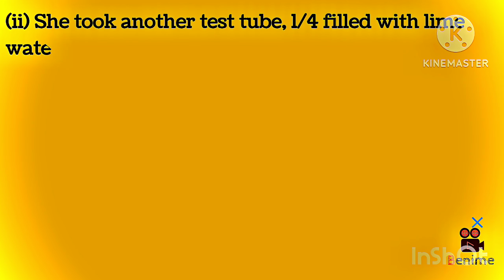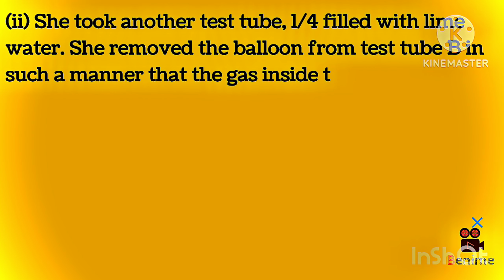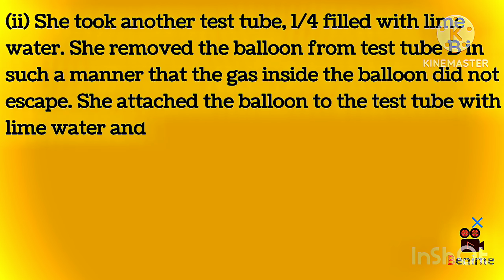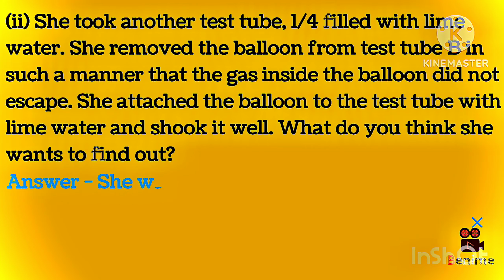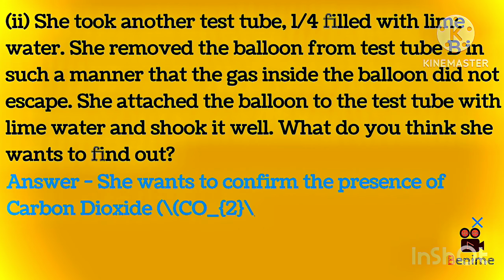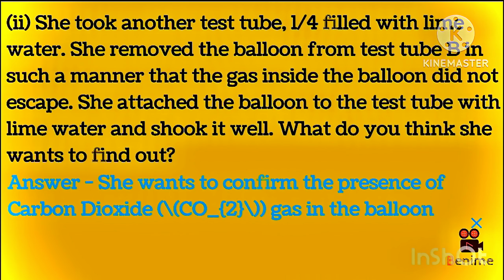3. She took another test tube, a quarter filled with lime water. She removed the balloon from test tube B in such a manner that the gas inside the balloon did not escape. She attached the balloon to the test tube with lime water and shook it well. What do you think she wants to find out? Answer: She wants to confirm the presence of carbon dioxide gas in the balloon.